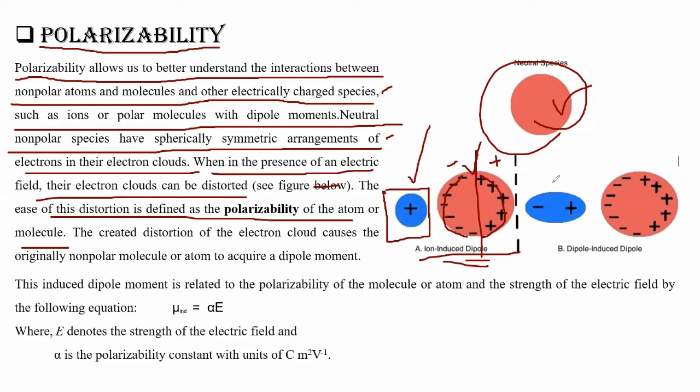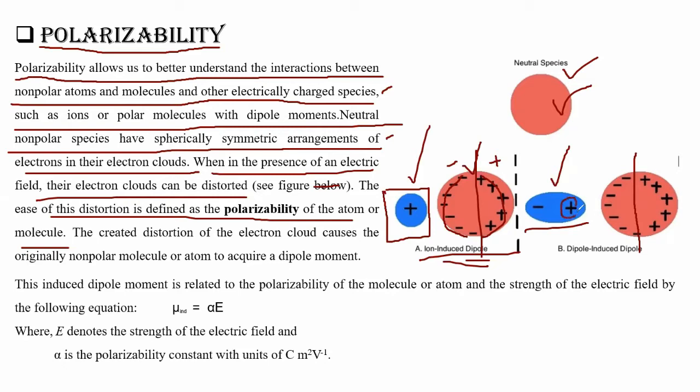This total compound is the result of this particular ion, so it is called ion induced dipole. Now here this one is not an ion, it has a well defined plus and minus, that means it is a dipole, and this was not a dipole. So we have seen that this was not a dipole, but this is a defined dipole. Again, when this blue colored dipole is taken beside this neutral species, the same type of thing will happen. One side will be minus, another side will be plus.